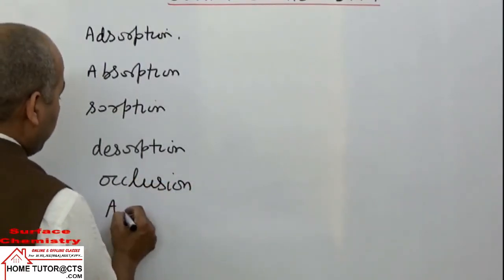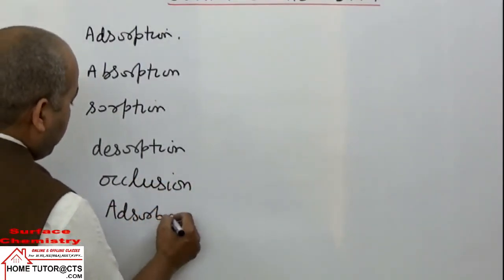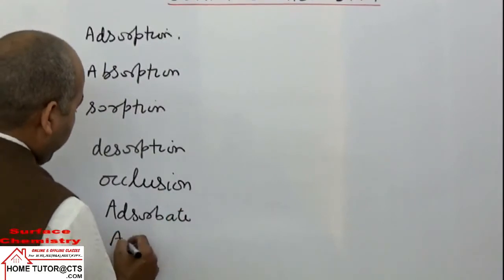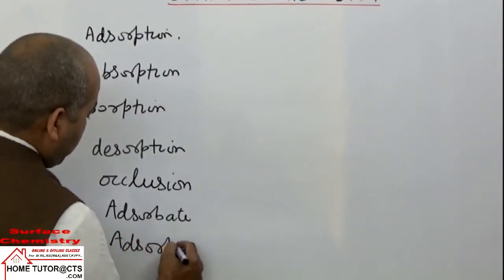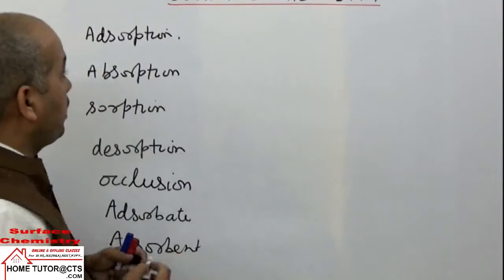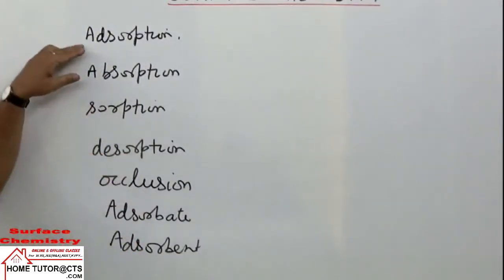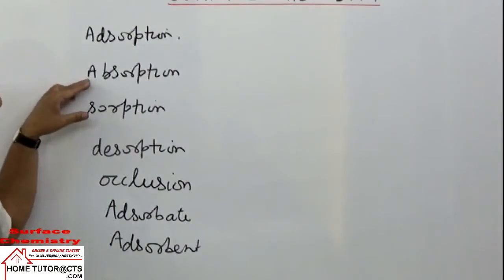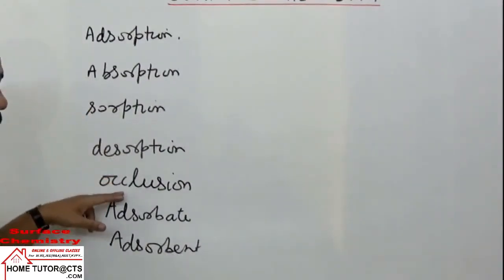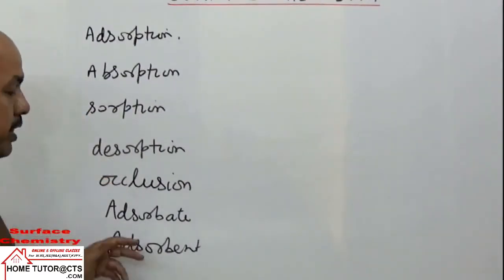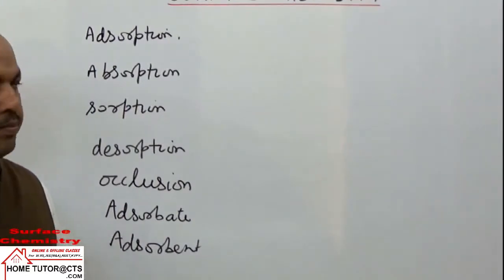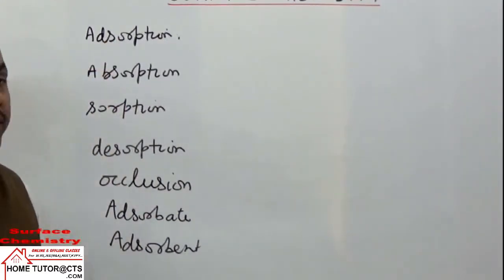Then the terms adsorbate and adsorbent. To study the first part, we will take these terms: adsorption, absorption, sorption, desorption, occlusion, adsorbate and adsorbent. So first, what is the meaning of adsorption?